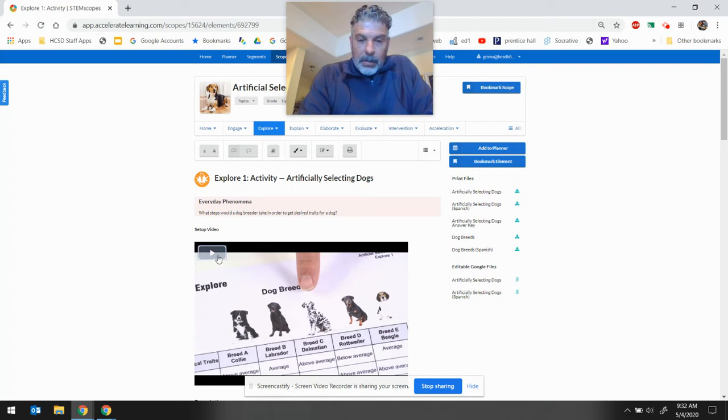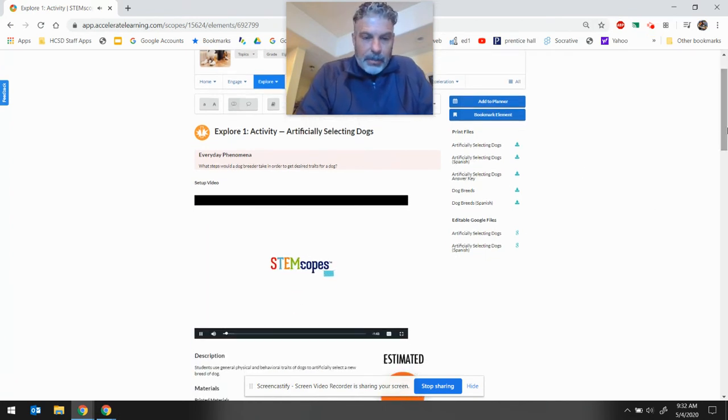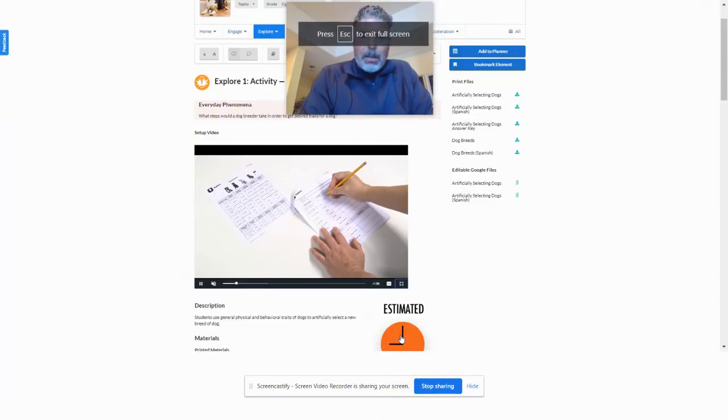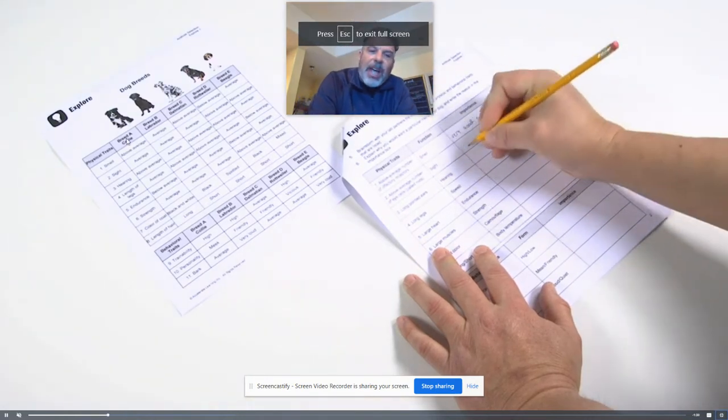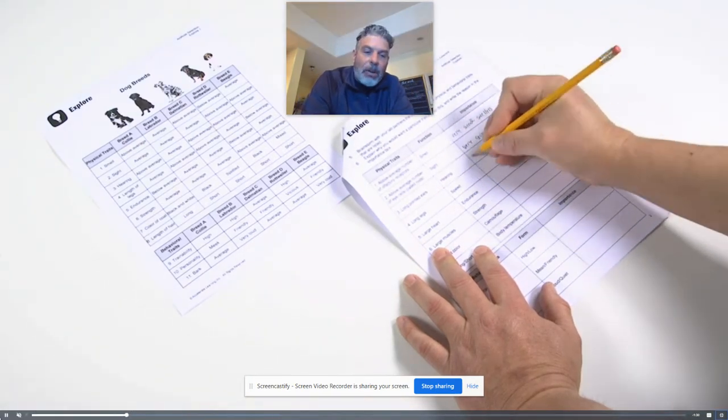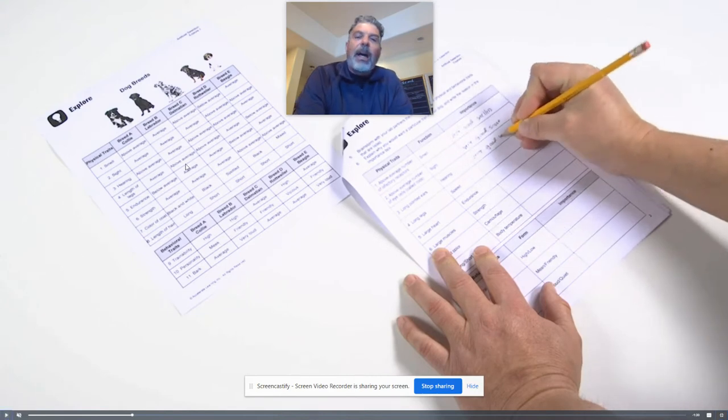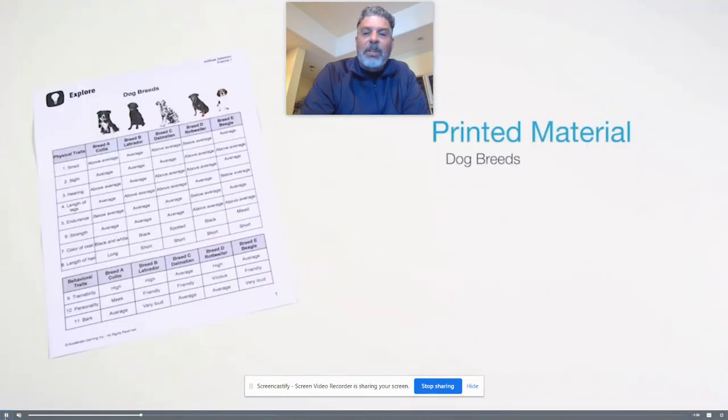Scroll this up. Artificial selection, Explore. Let's take a look at what we'll be doing. This is the assignment. This thing over here shows up as a PDF, and then over here is the assignment. I dressed up the assignment a little bit. I was able to edit it and make it remote directions. I looked very closely at these directions to make sure this thing would work. I figured this assignment is going to take about 90 minutes. STEMscope says between 1 and 2 hours. I hope it doesn't take you that long.